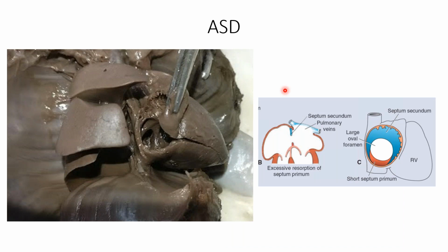So this is how in our fetal autopsy we found an ostium secundum defect. We can correlate this with this over here. A very short septum primum was there, and this is a picture of a fetus which is nearly in the third trimester. So by now, if you can see this much large oval foramen, it's definitely an atrial septal defect. It has a very short septum primum, and this is how the atrial septal defect appears in this fetus.